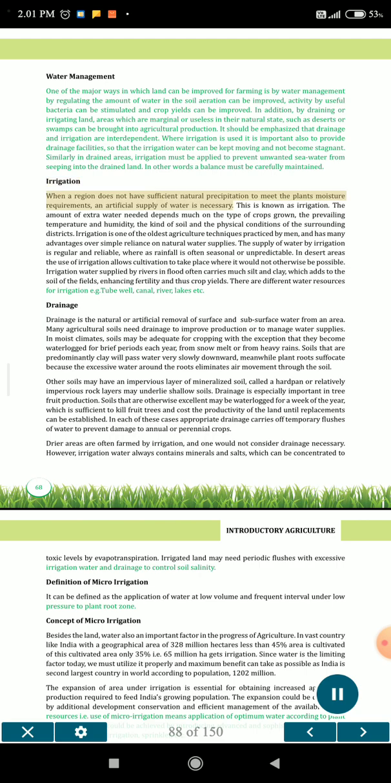Irrigation. When a region does not have sufficient natural precipitation to meet the plant's moisture requirements, an artificial supply of water is necessary. This is known as irrigation. The amount of extra water needed depends much on the type of crops grown, the prevailing temperature and humidity, the kind of soil and the physical conditions of the surrounding districts.